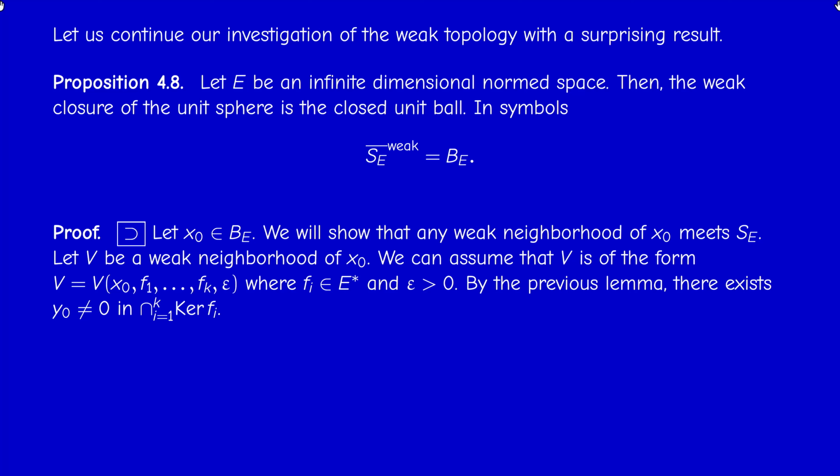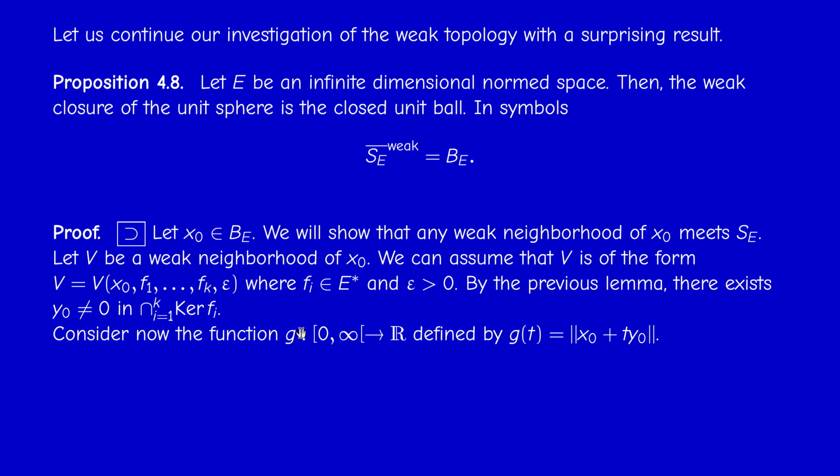So if you consider these k linear maps, as we know, since the space is infinite dimensional, the intersection of their kernels is not trivial. So we can find a non-zero element. This is enough. Actually, it's a big space, but I just need to take one non-zero element in it, y0. So there is a non-zero element such that f_i of y0 is 0 for every i.